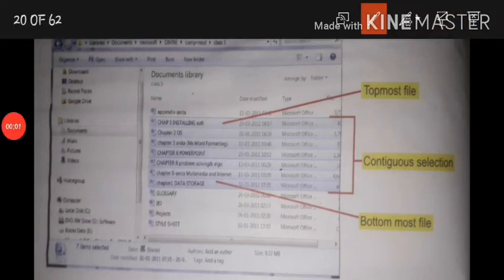Steps for contiguous selection of files. First, select the topmost file on the list.